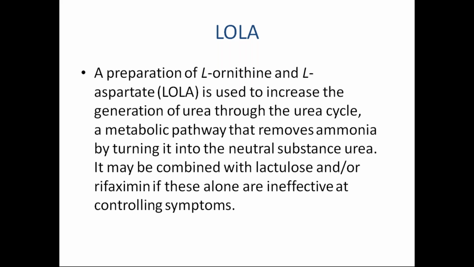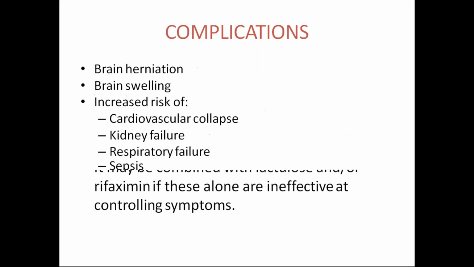What is the role of this L-ornithine and L-aspartate? As you are well versed with this cycle in biochemistry in the first year, L-ornithine and L-aspartate convert the excess ammonia into urea. So in this way, this excess ammonia gets removed.